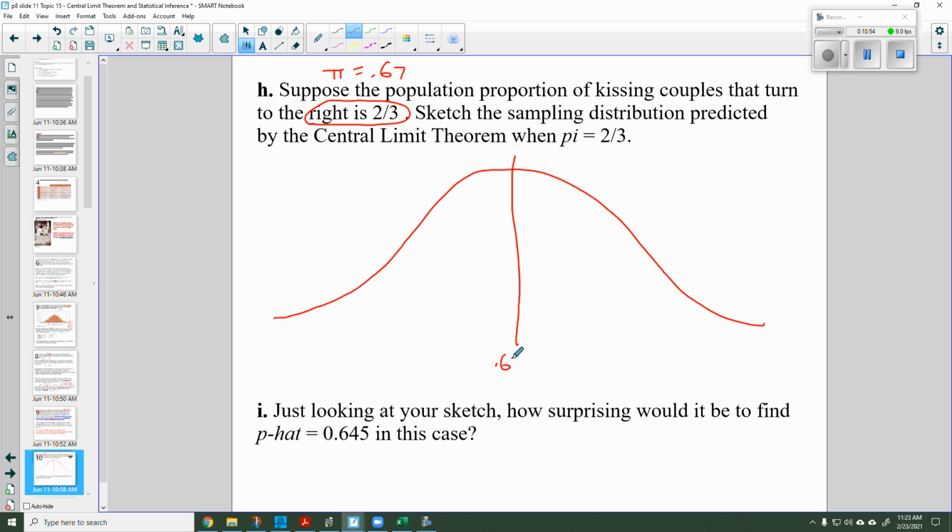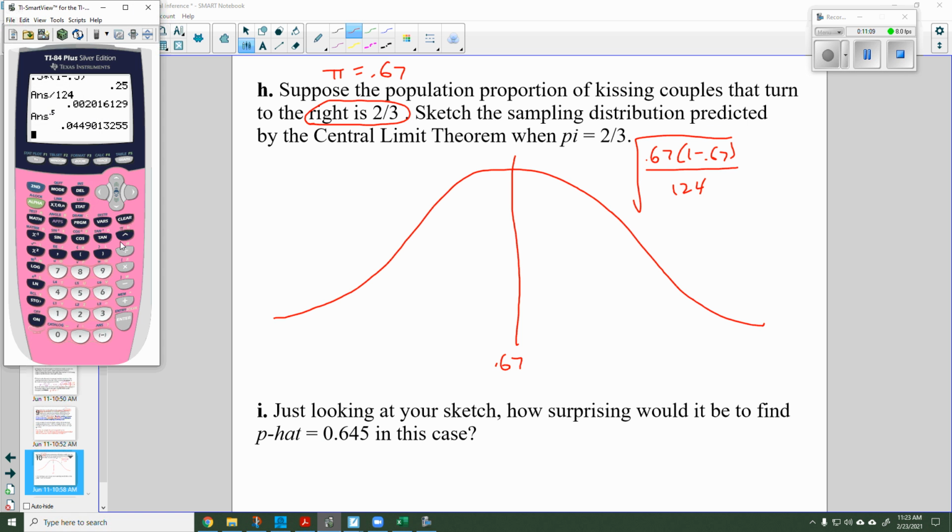My center will be 0.67, and my standard deviation will be the square root of 0.67 times 1 minus 0.67, which is 0.33, divided by 124. I get 0.042. So it's not that far apart from the other one, but let's make our diagram.